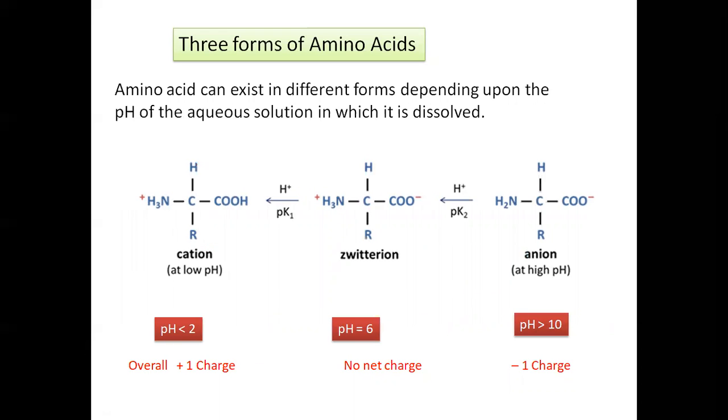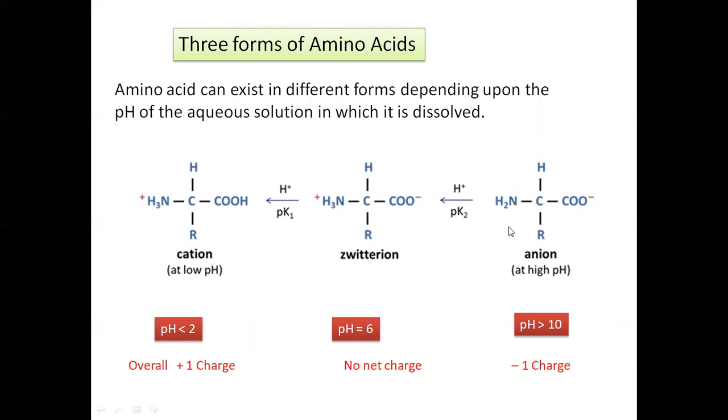Besides the Zwitter ion structure, amino acids exist in different forms depending upon the pH of the aqueous solution in which they dissolve. Means if we dissolve this amino acid in water, it shows a change in pH.